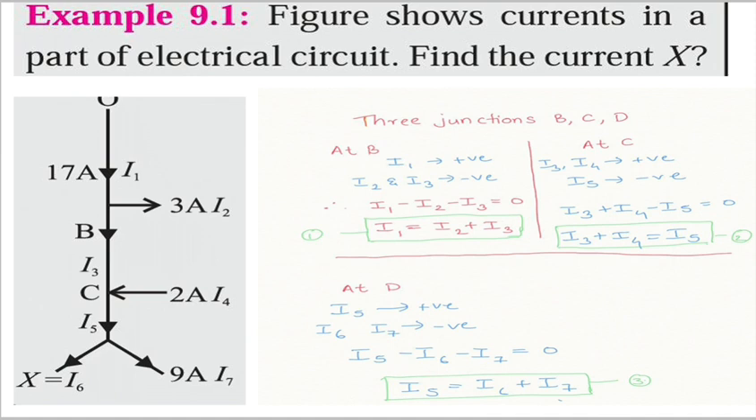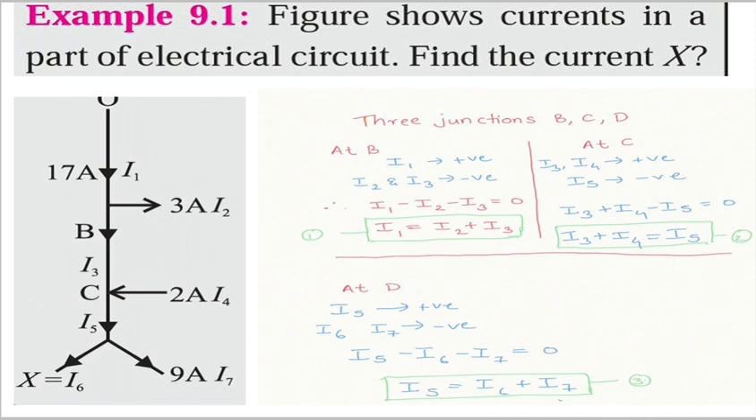First of all, let us see what all is given to you. I1 is given, I2 is given. I1 is 17 ampere, I2 is 3 ampere, I3 is not given. I4 is 2A and I7 is 9A, and I6 we are going to find out. And we have not been given I5 and I3. So we have to solve in such a way that it does not include I3 and I5.